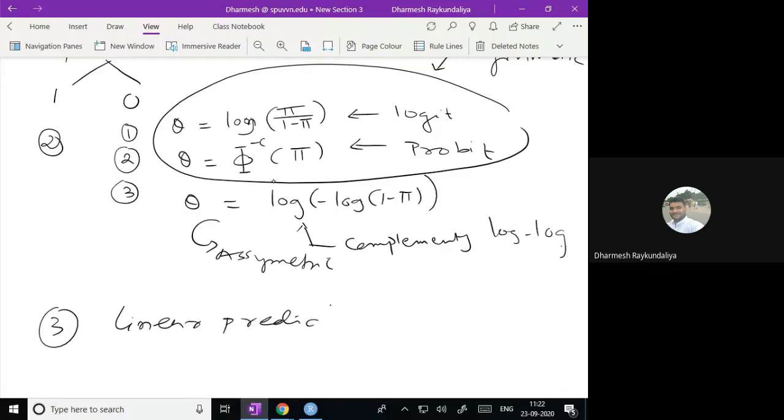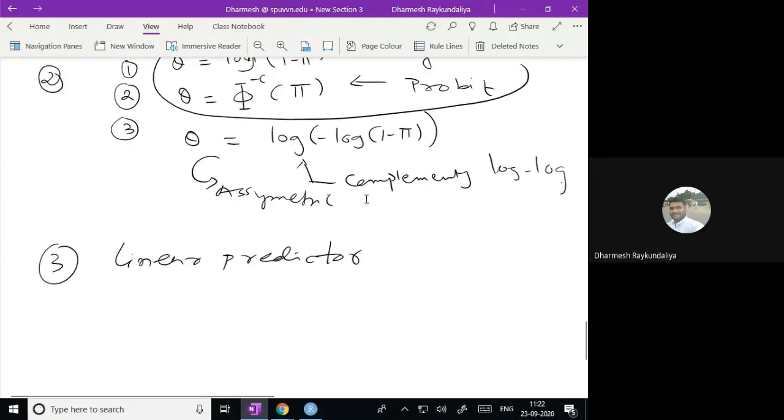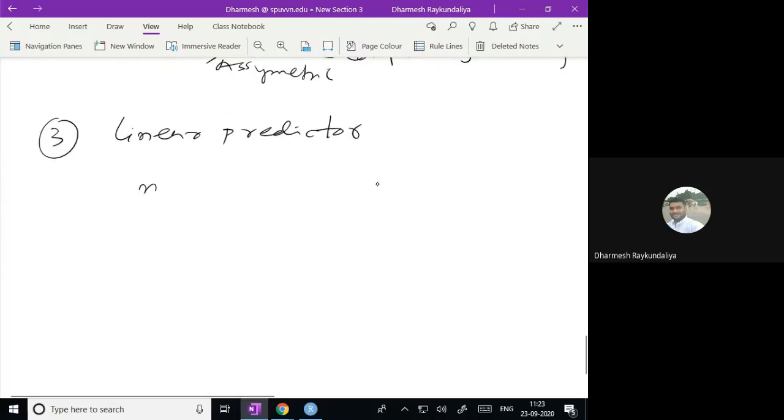If it is categorical, then it is directly added as parameters, and if it is quantitative, then you have to add it as a direct covariate. Suppose you have a categorical variable, what happens? We always convert it into dummy variables. If there are three categories, how many variables can we make? Two dummy variables. Why? Because one category we keep as a reference. So we write the linear predictor eta.